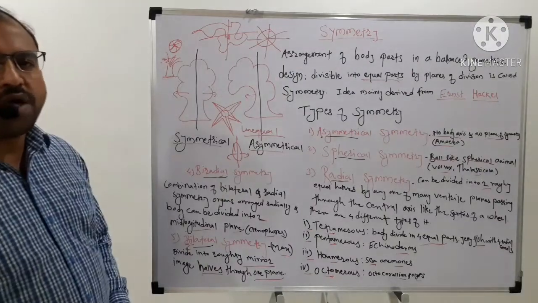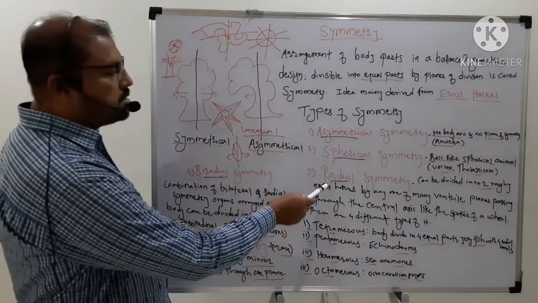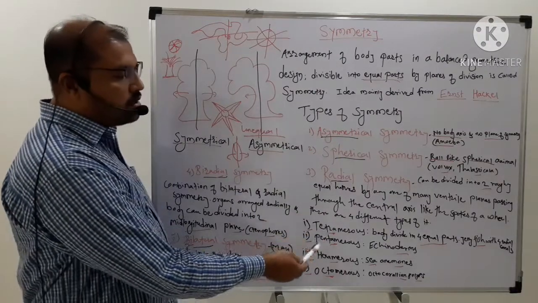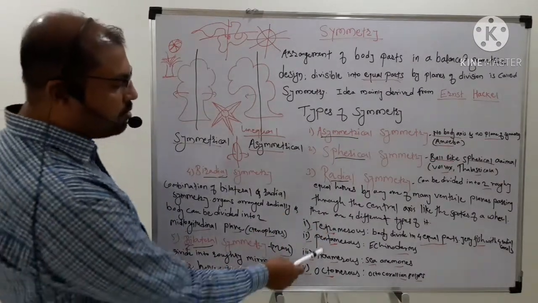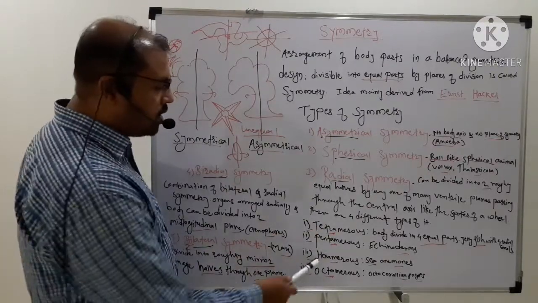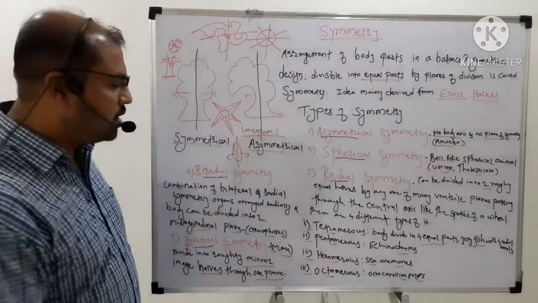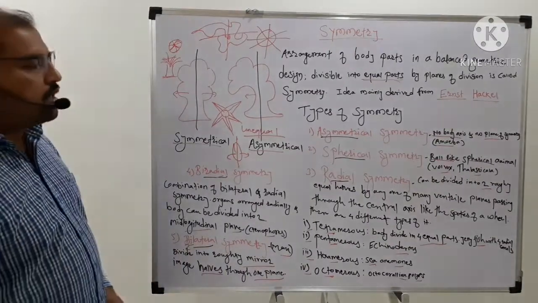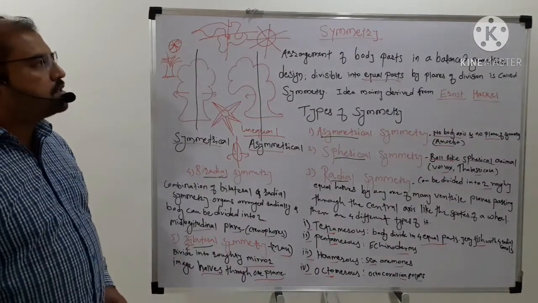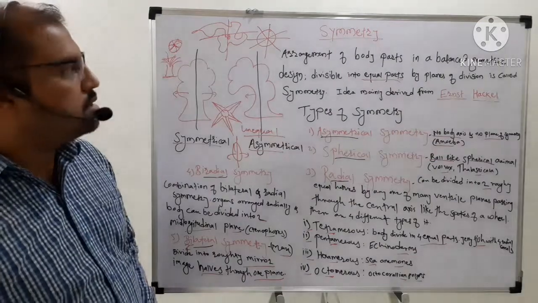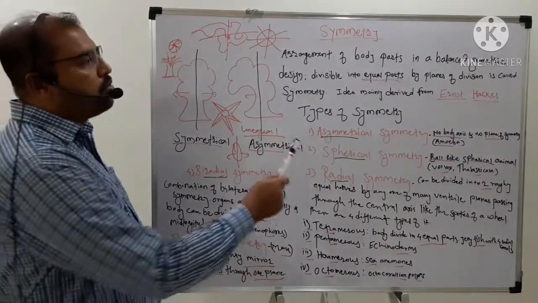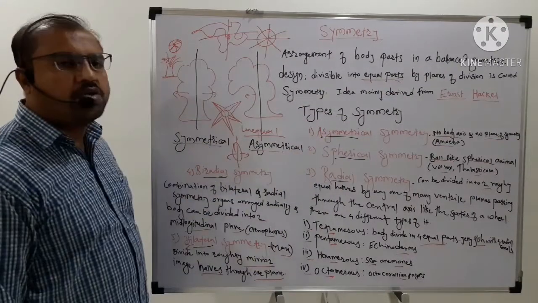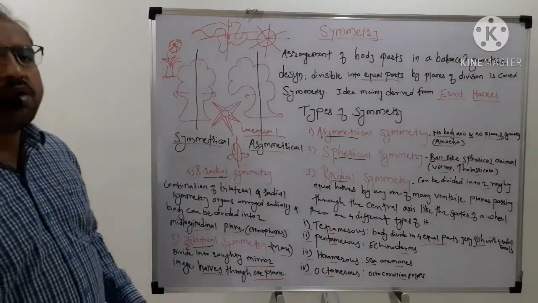Among these five types, radial symmetry shows four subtypes: tetramerous, having four different parts; pentamerous, five halves; hexamerous, six halves; and octamerous, eight halves. So this is all about symmetry, in which the body parts in a balanced geometric design are divisible into equal parts by a plane of division.